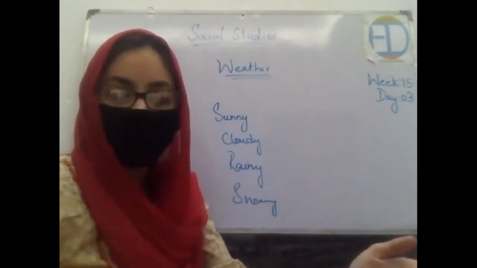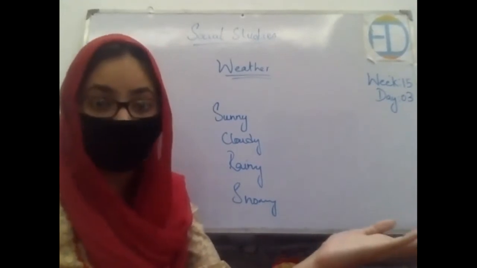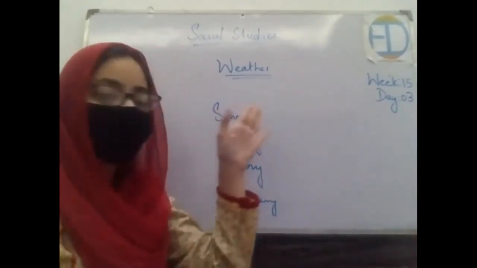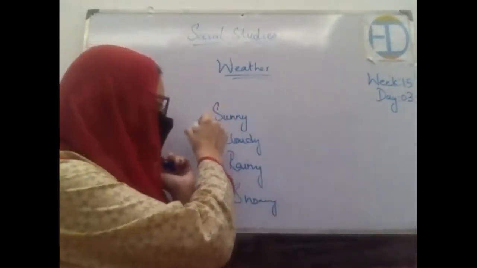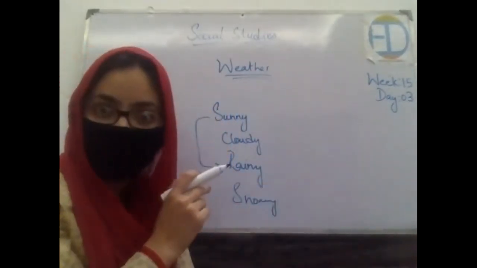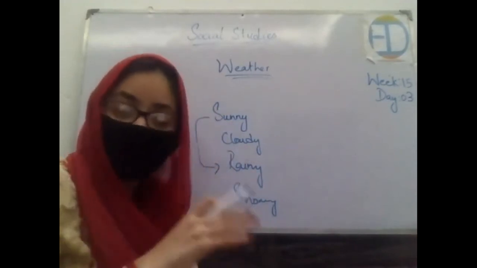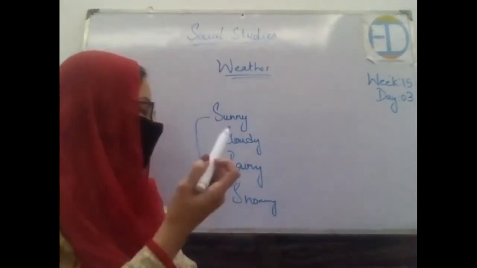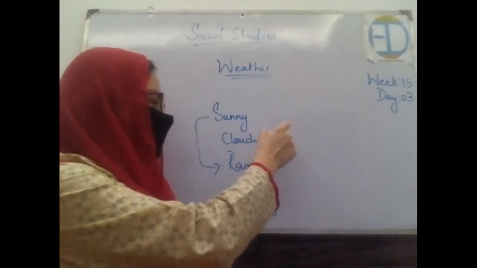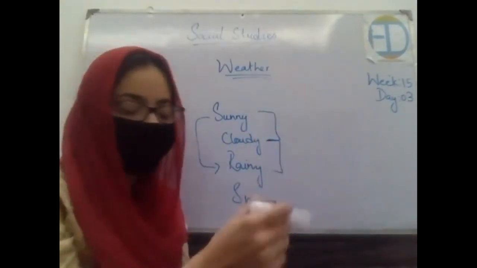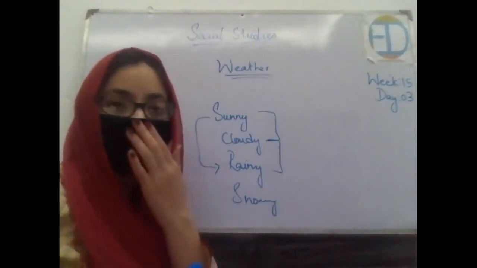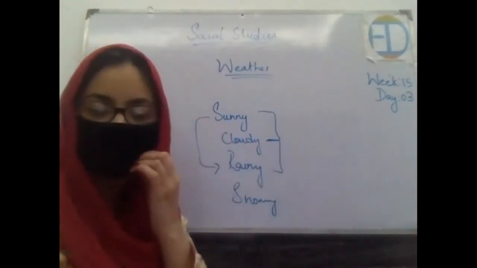Then there are some which are in between as well. Let's say I have told you that there are some days on which we have a bit sunny and a bit cloudy, a combination of this. There are some days on which it's a bit sunny and a bit rainy as well. Have you seen that? That the sun is out and it's raining as well, right? Then on some days we have the sunny and cloudy combination. Well, cloudy and rainy combination is also seen, right? So there are some in between as well, but the common weathers are these four.